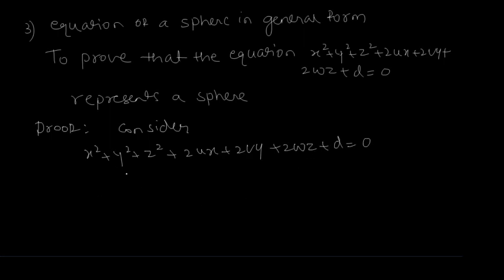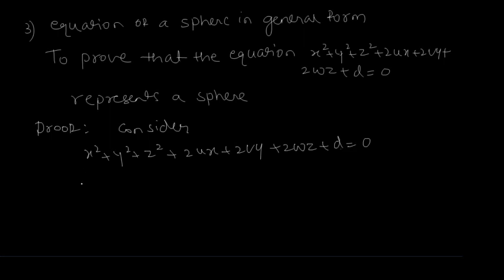Now what we do, we group the term x square and 2ux at one place. Similarly, we group the term y square and 2vy. We group the term z square and 2wz, and we send this d to RHS.